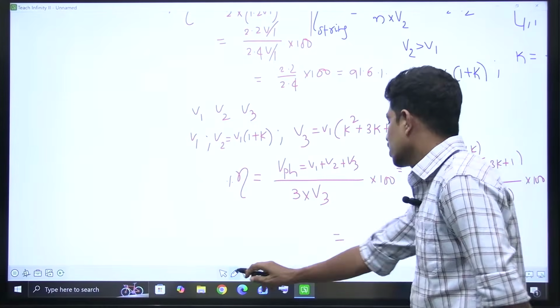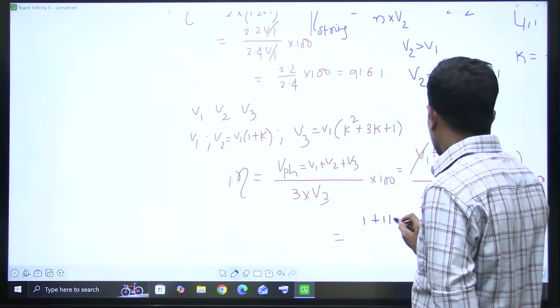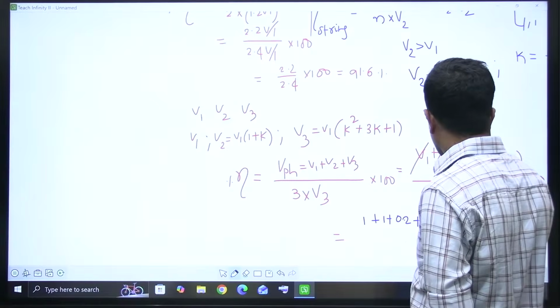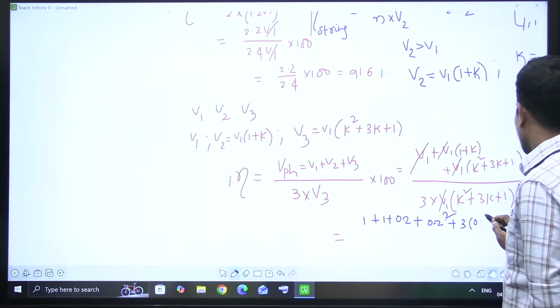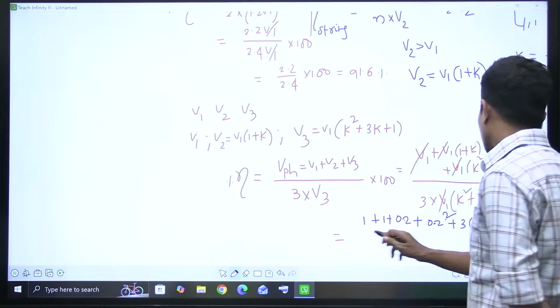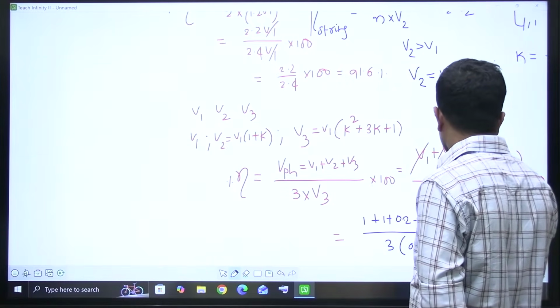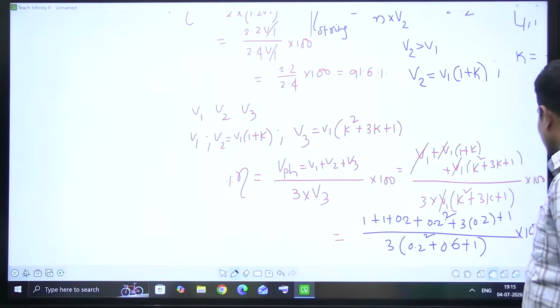Now the answer is very simple. 1 plus K is 0.2, plus K square 0.2 square, plus 3K, 3 into 0.2, plus 1, by 3 times of 0.2 square. 3 into 0.2 is 0.6 plus 1. For this one, definitely you need a calculator.